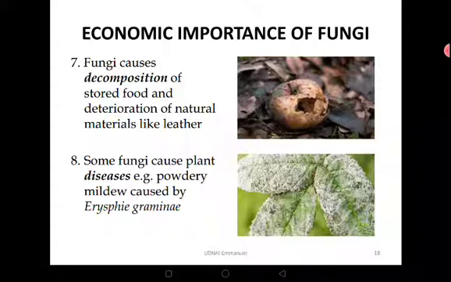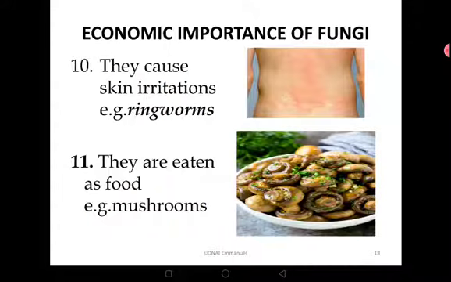Great. Some fungi can cause plant diseases like powdery mildew. We already talked about rusts and smuts, and this affects plants and even limits their growth and development. And in animals, they cause a lot of diseases, including skin diseases like ringworms. You must have seen somebody who is suffering from ringworms. Others may be more serious, like candidiasis, which affects the reproductive organs of males and females, athlete's foot, and so on.